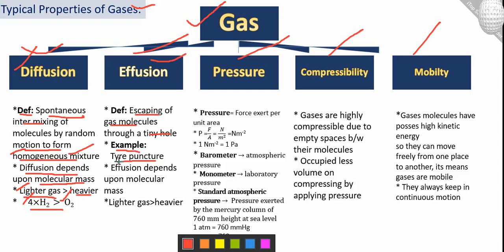So this is the example. And the next one is that diffusion depends upon molecular mass. Effusion also depends upon molecular mass. The first one is diffusion and the second one is effusion. Both depend upon molecular mass. The greater the molecular mass, the slower the diffusion will be. Like here, we have lighter gases diffusing more as compared to heavier ones.